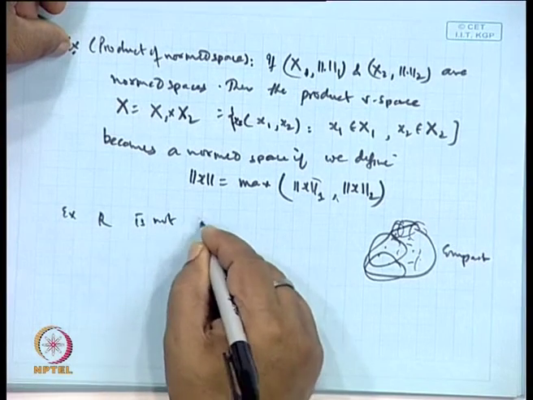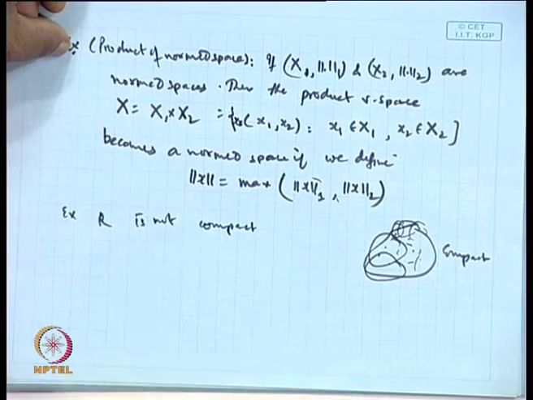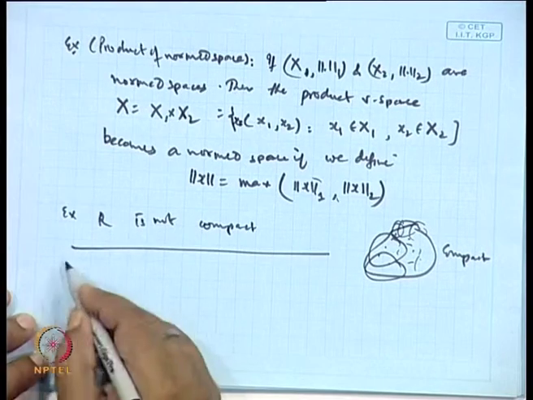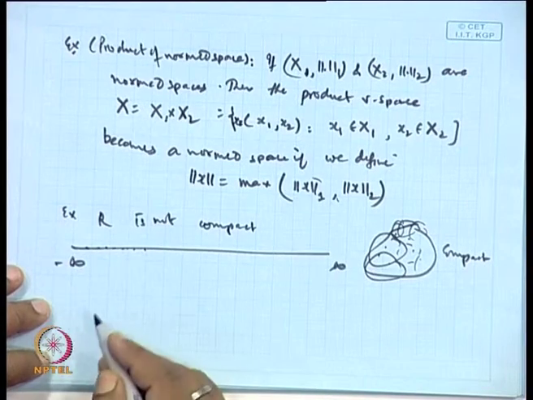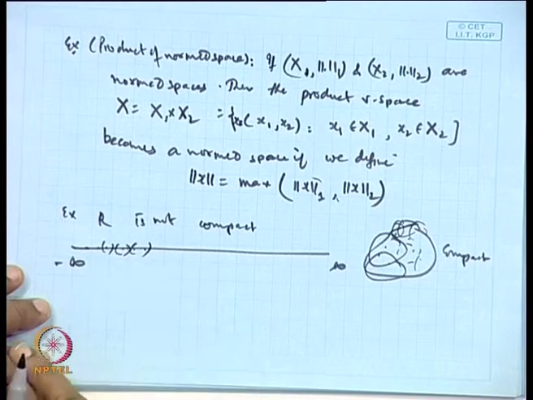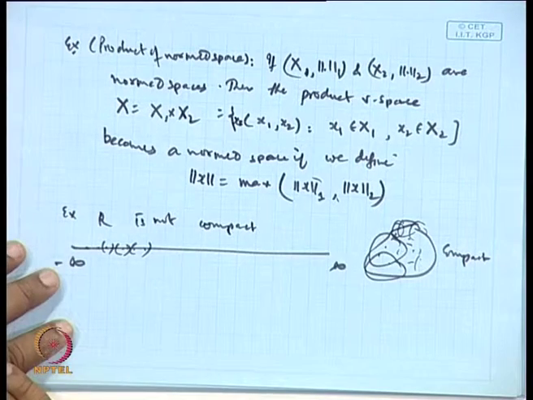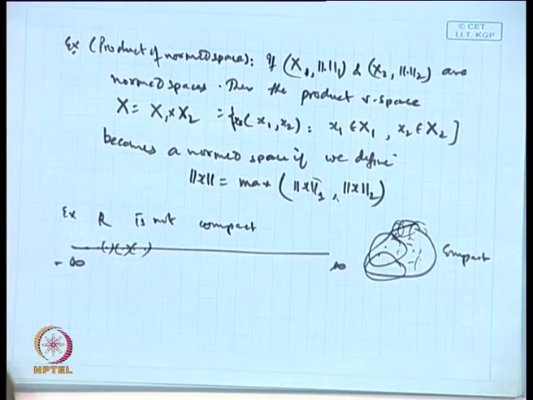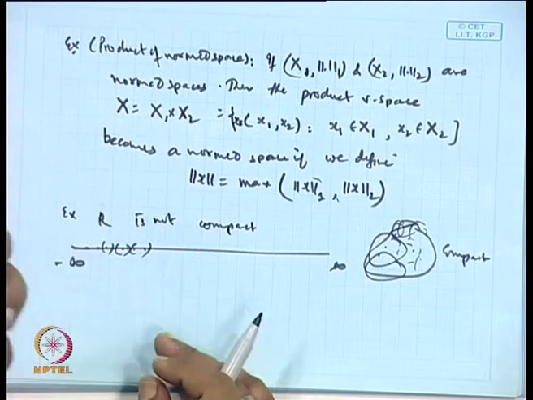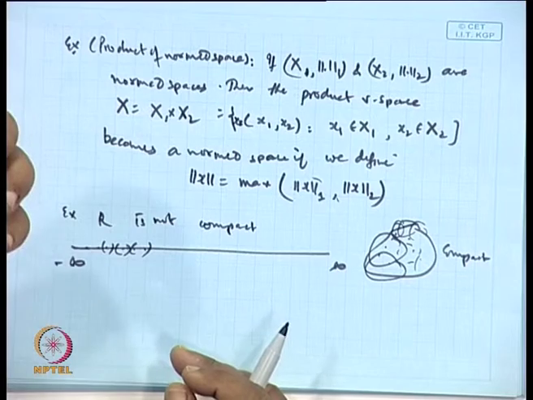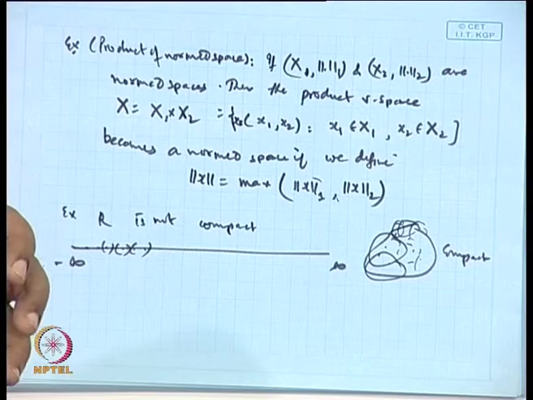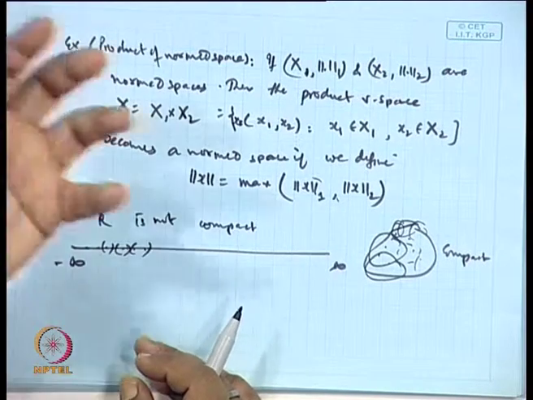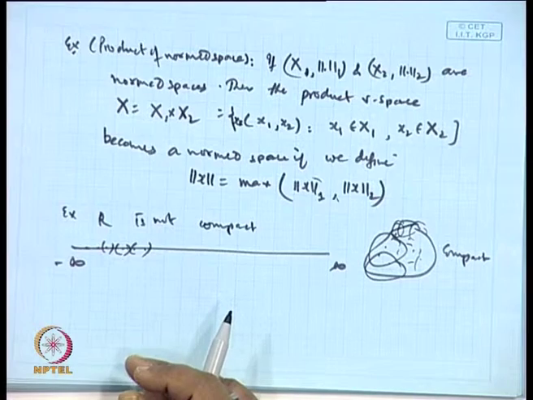Why is R not compact? Because this is our entire real line, minus infinity to infinity. They are the points. What are the open covers? Open intervals. An infinite number of open intervals is required, but can you find, out of the infinite number of open intervals, only a finite number which are sufficient to cover it? So, R is not compact, okay, but it is locally compact.